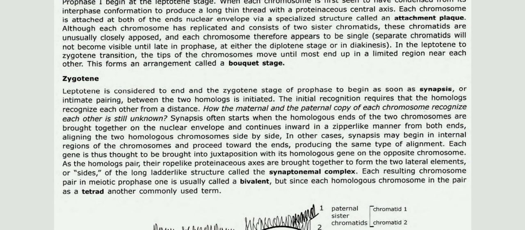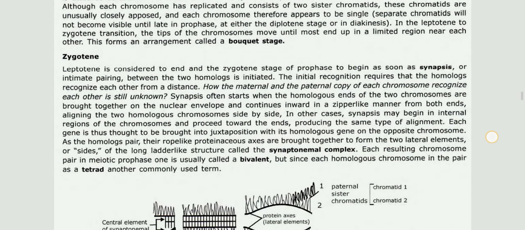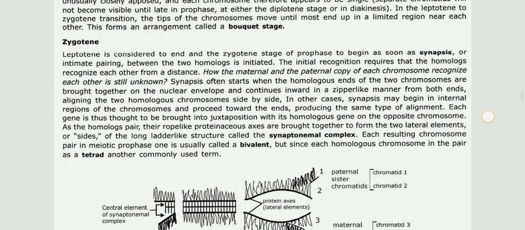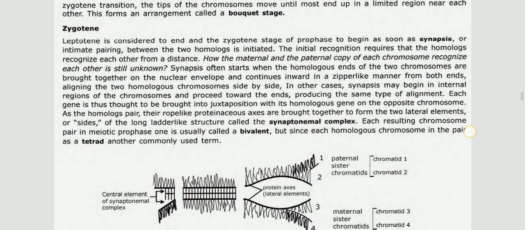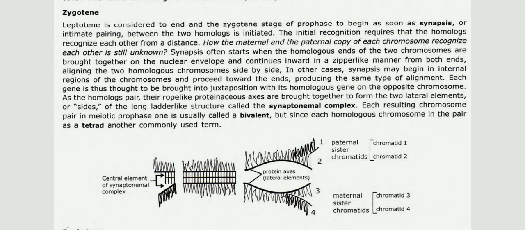Then the next stage, zygotene. Leptotene is considered to end and the zygotene stage of prophase to begin as soon as synapsis, or intimate pairing between the 2 homologous chromosomes, is initiated. The initial recognition requires that the homologs recognize each other from a distance. How the maternal and paternal copies of the chromosomes recognize each other is still unknown. Synapsis often starts when the homologous ends of the 2 chromosomes are brought together on the nuclear envelope and continues inward in a zipper-like manner from both ends.